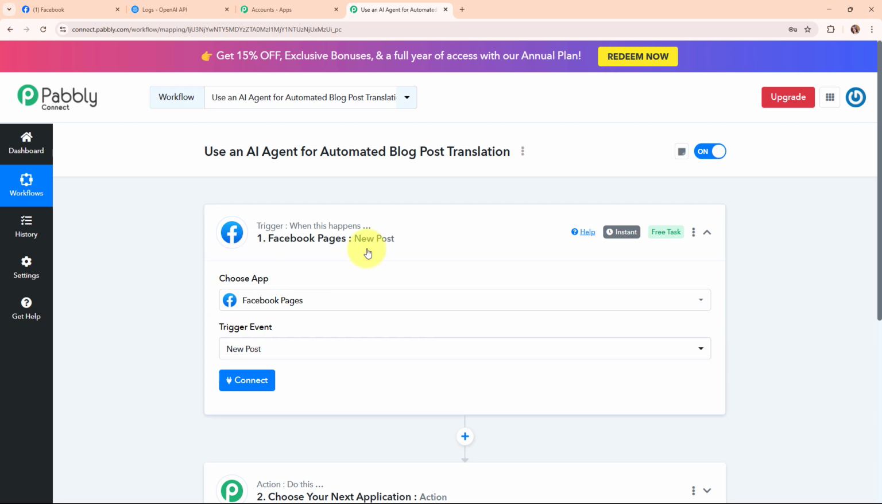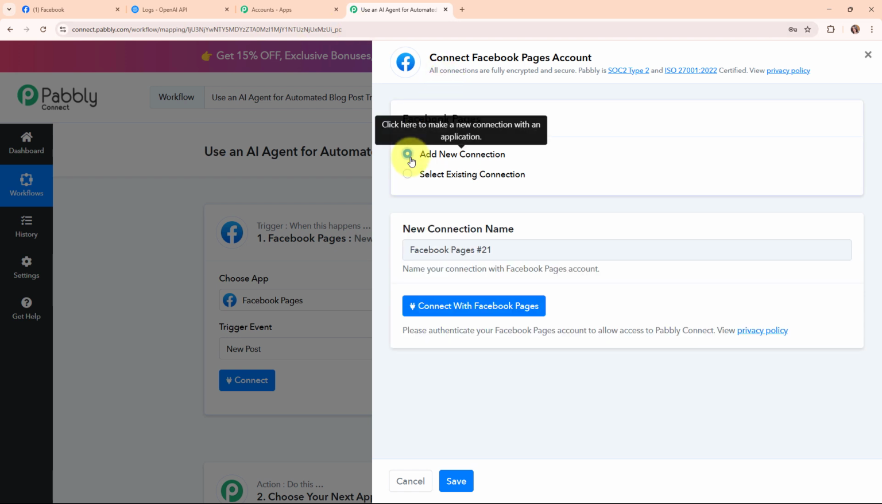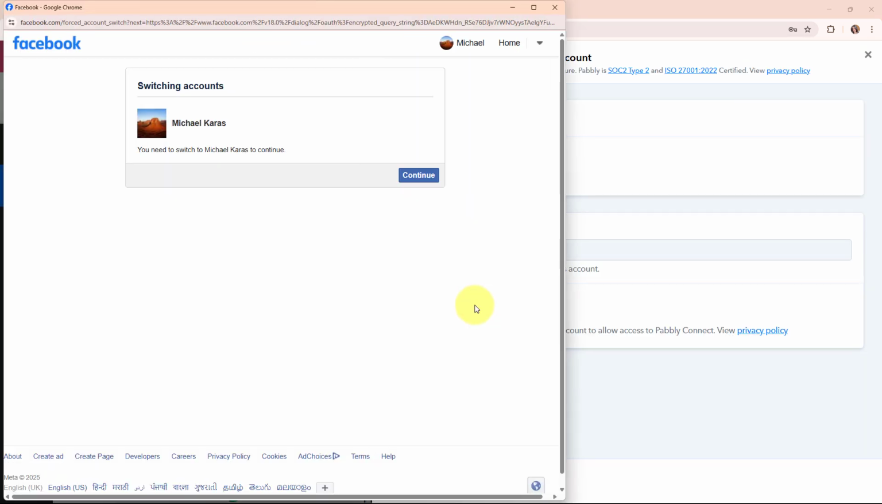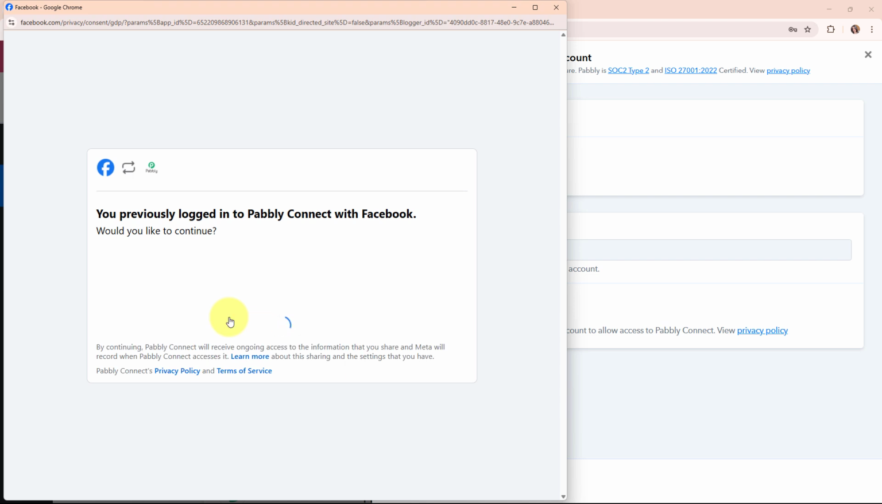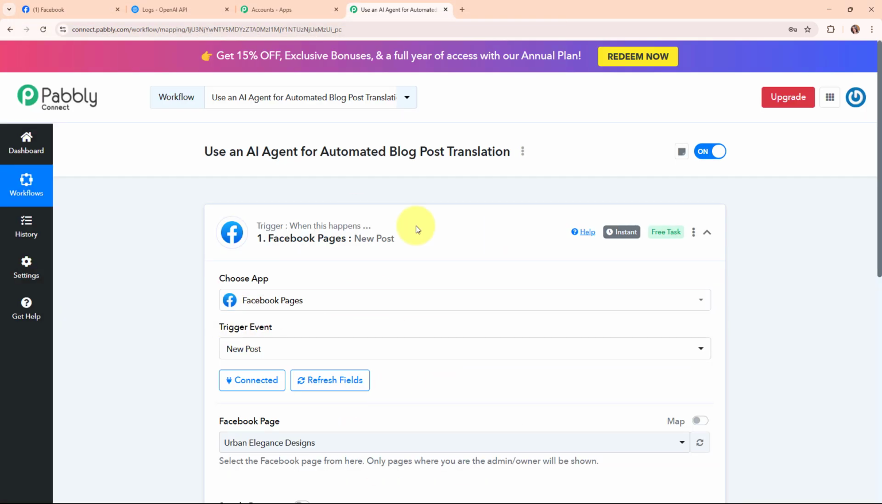Okay, so now here to connect my Facebook pages with Pabbly Connect, I'm going to click on this connect. Here to build a new connection, I'm going to select add new connection. If your Facebook pages account is already connected with Pabbly Connect, then you can click on select existing connection. And now to build a new connection, I'm going to click on this connect with Facebook pages. Here I'm going to select my desired account. And here I'm going to click on this continue. And authorization successful. So now here you can see we are now successfully connected.